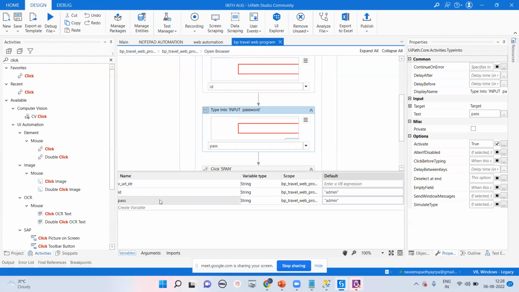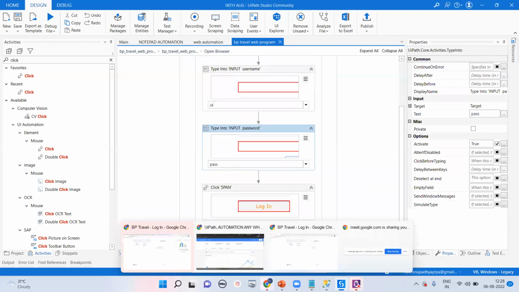A variable is very simple: it is for storing the data. Your mind is also storing data. If I say hi, you understand the English language. But if I speak in a different language, German or maybe Chinese, you are not able to understand because your mind is not adapted to that. The same thing applies here, for storing data.